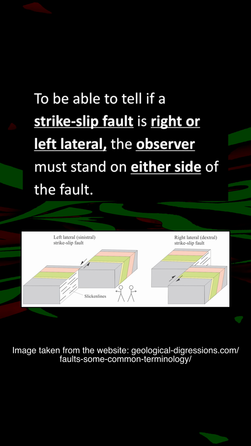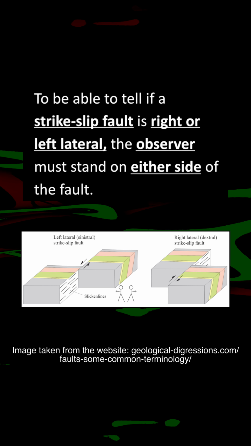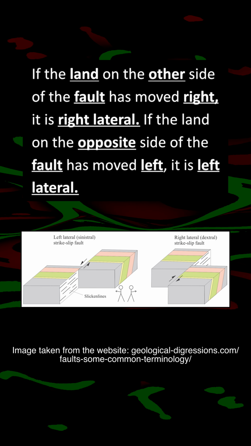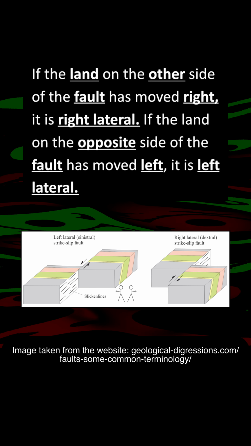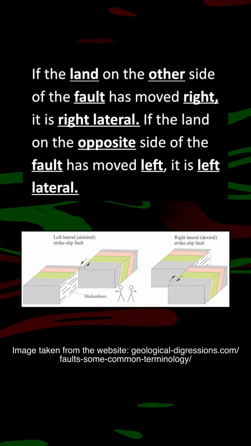To be able to tell if a strike-slip fault is right or left lateral, the observer must stand on either side of the fault. If the land on the other side of the fault has moved right, it is right lateral. If the land on the opposite side of the fault has moved left, it is left lateral. Moving on to the next question.